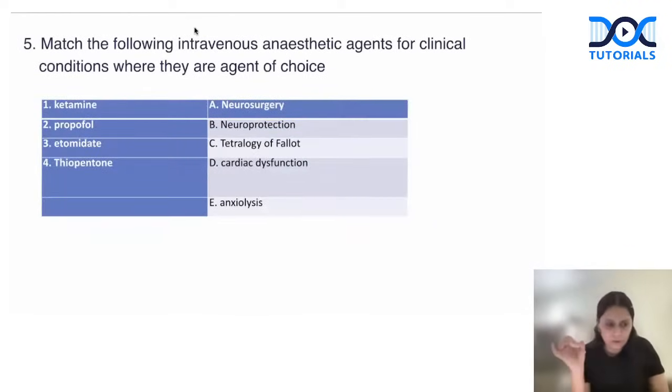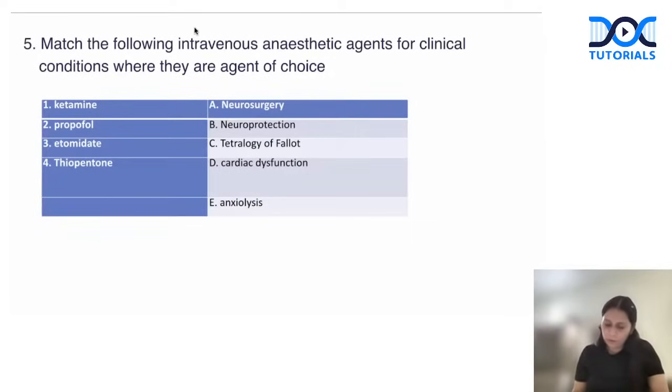Again, match the following question. Match the following intravenous anesthetic agents for the clinical condition where they are agent of choice. So ketamine, these are IV anesthetic agents, and where they are agent of choice. Ketamine, options: neurosurgery, neuroprotection, tetralogy of Fallot, cardiac dysfunction, anxiolysis.